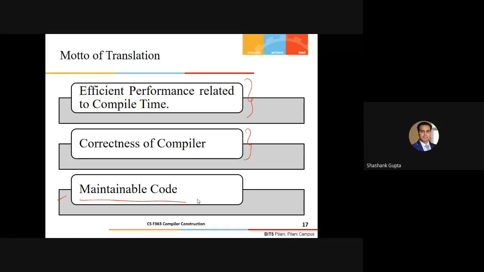It should be reused across different machines. That is what it means to be maintainable. It should be reused in different contexts. It should be able to detect errors, as I said with respect to correctness. So the goals of the translation we must remember are correctness and efficiency with respect to the compile time.